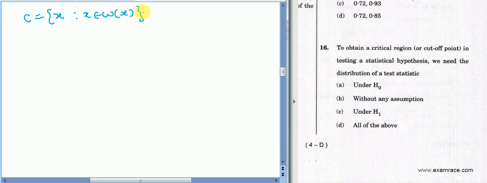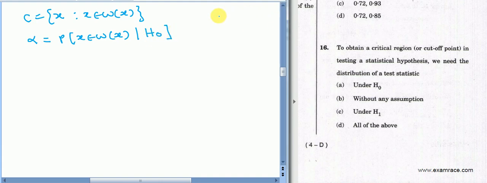Then how do we find critical points? We find critical points by using the size of the test, and the size of the test equals alpha, which we have discussed before, which is the probability that X belongs to Wx under H0. So under H0 we always find our critical points. And what are the critical points?